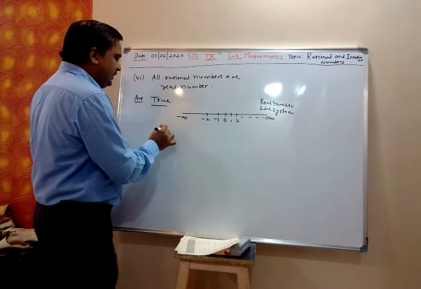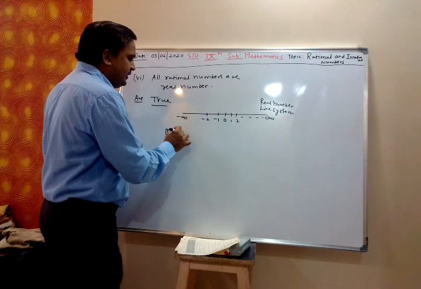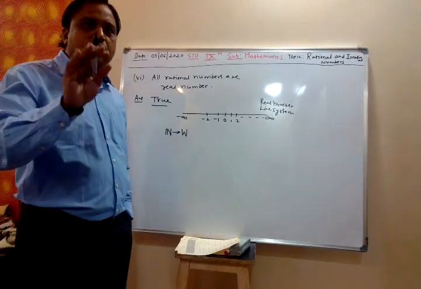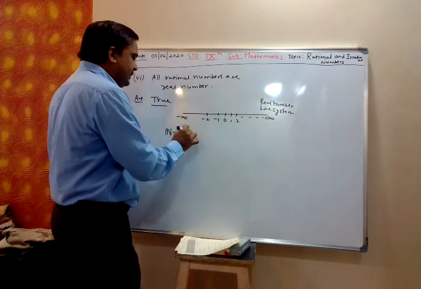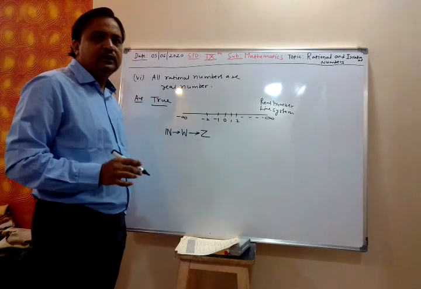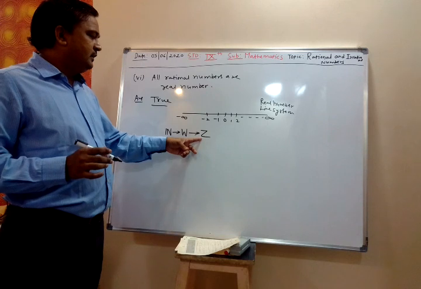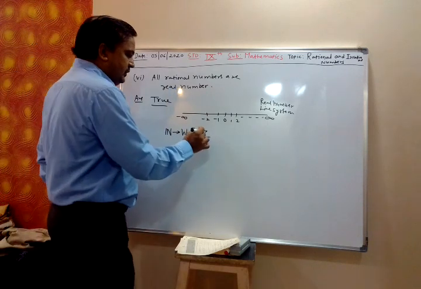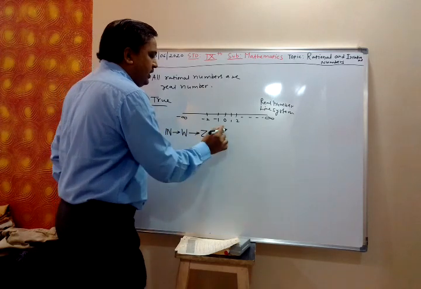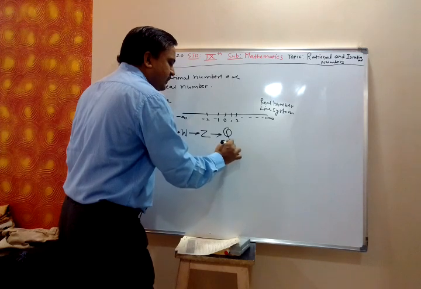number, see, we have seen the number system. Natural numbers, they are present in whole numbers, yes or no? True. Now whole numbers, they are present in integers. Then integers, whole numbers, natural numbers, all are rational numbers. Q denotes rational numbers.